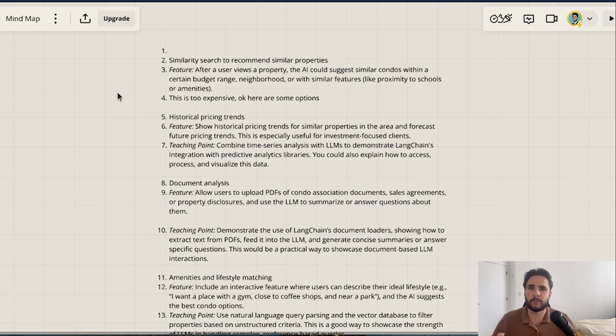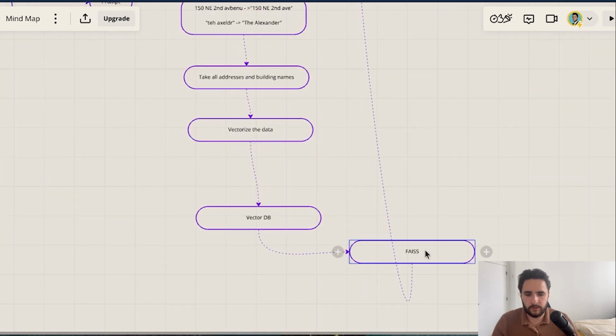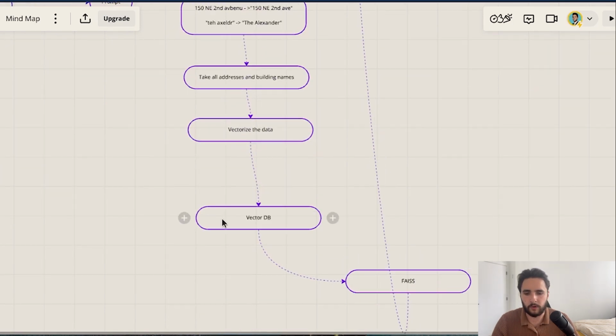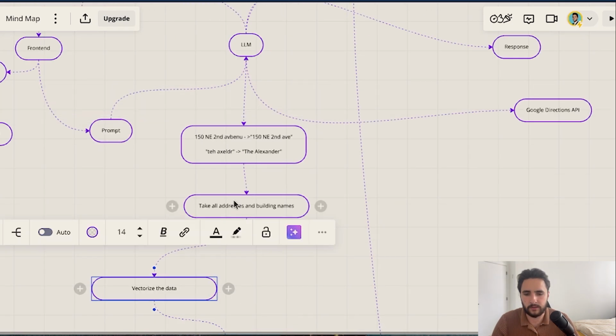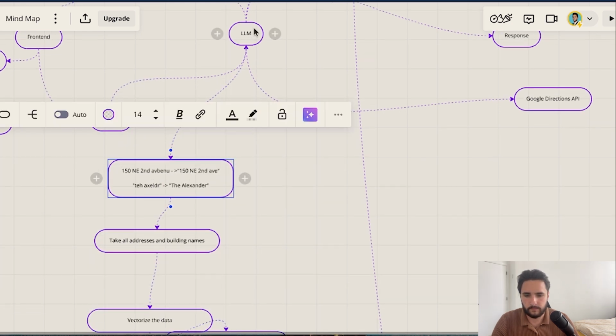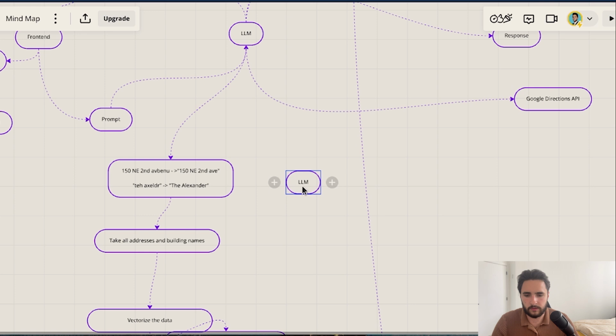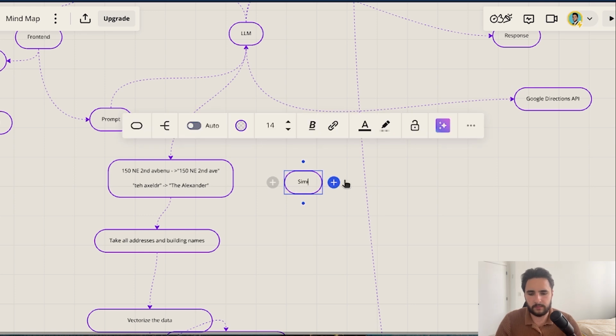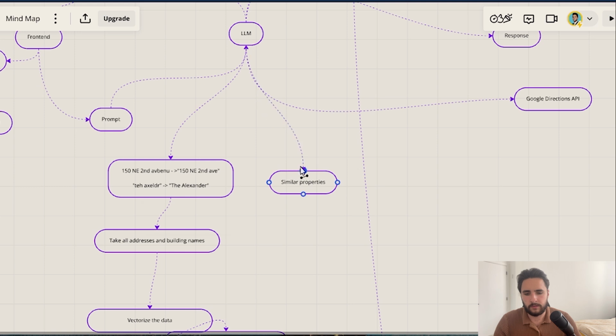I'd like something similar, but lower in price. Just how we use similarity search for the names and the addresses, we can use that for specific units. So let's call the problem here similar properties, just to make it easier.